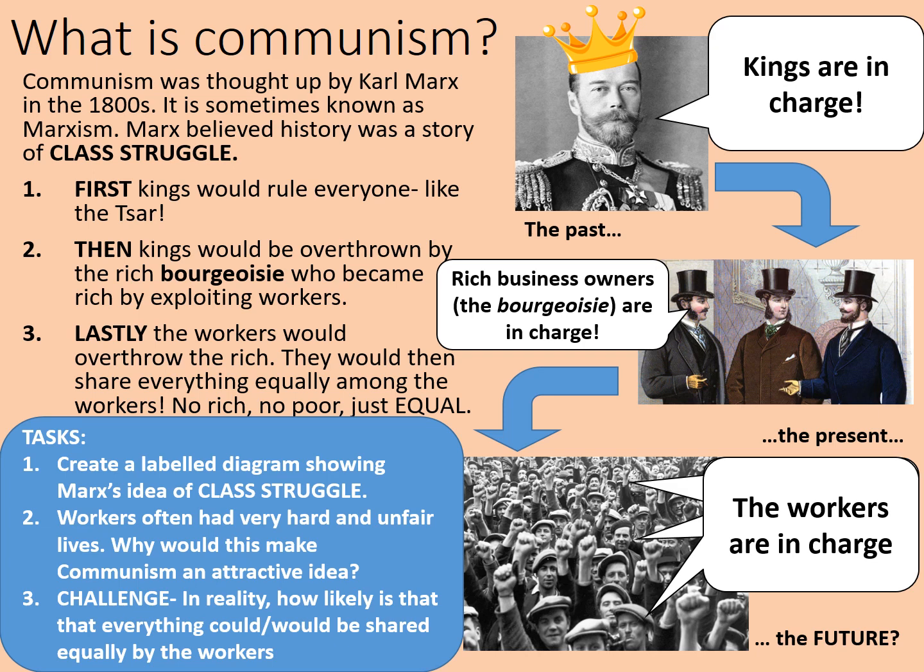Okay, one final recap. In a very simple form, Marx's class struggle goes from kings being in charge to the rich being in charge, exploiting the workers, and then the workers overthrowing them and running things for themselves equally. Why would this be such an attractive idea? Well, many workers were incredibly unfairly treated. They had very little power. They didn't often have the vote, for example, and they really felt that it was because they were creating all the wealth, they deserved to get an equal share in it.